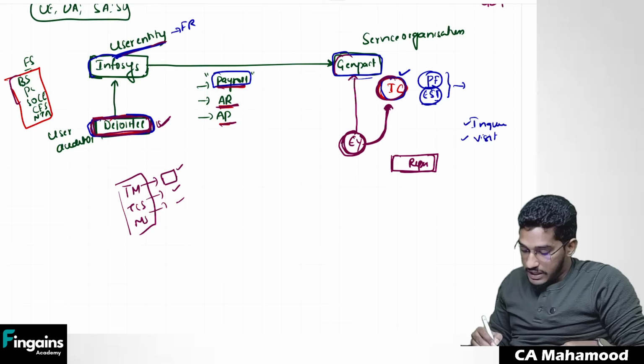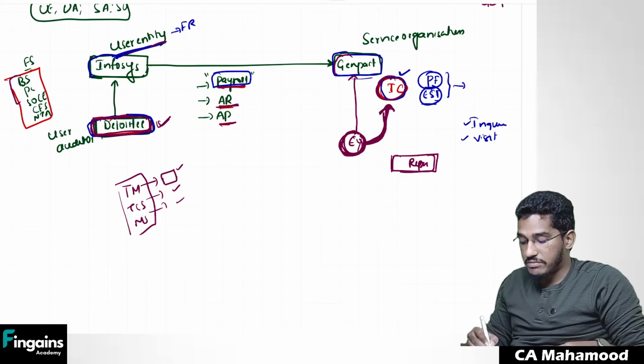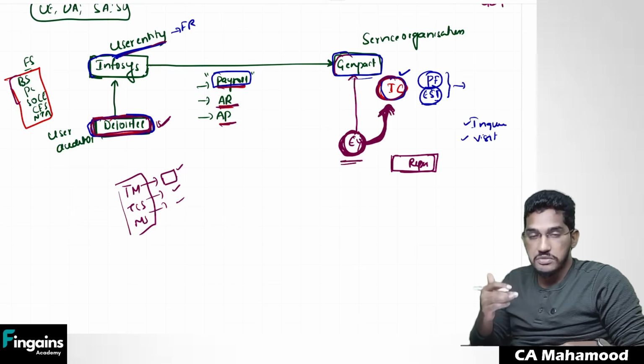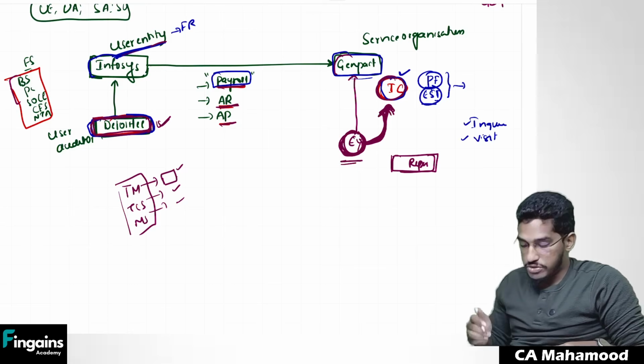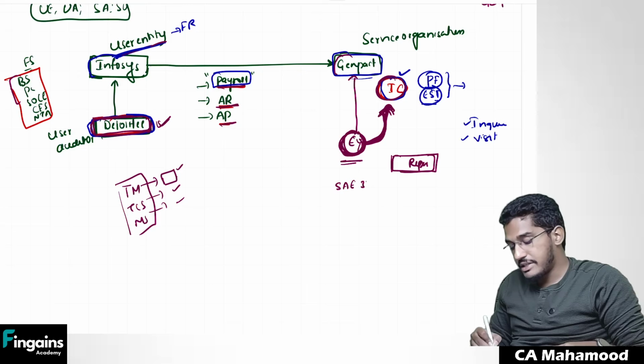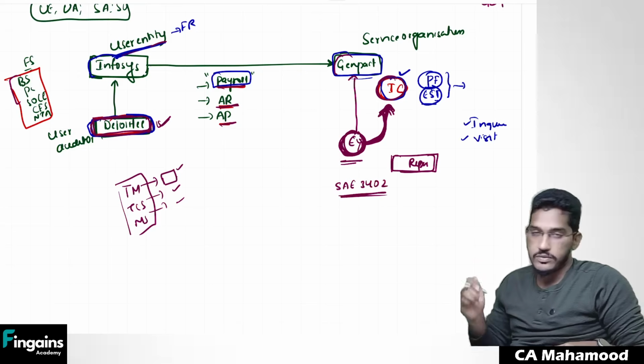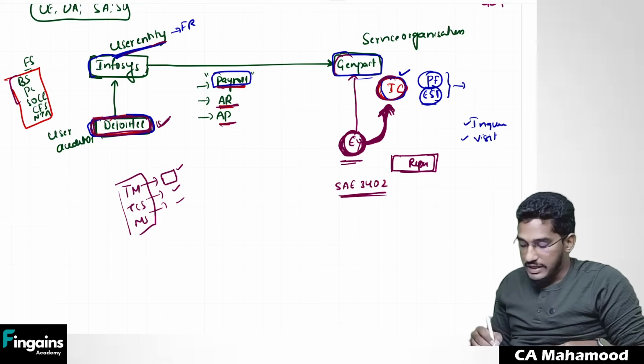So now they are talking about this EY. If EY has to do this engagement, whether internal controls at Genpact are working effectively or not, EY has to do the verification and give a report. Now how EY should do this engagement and how they should give the report, how they should give that assurance on the internal controls at the service organization, that guidance has been given under SAE 3402.